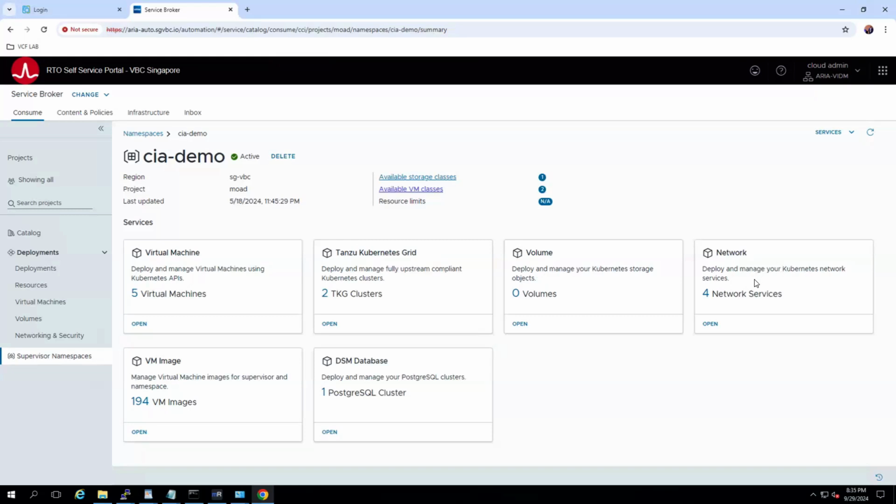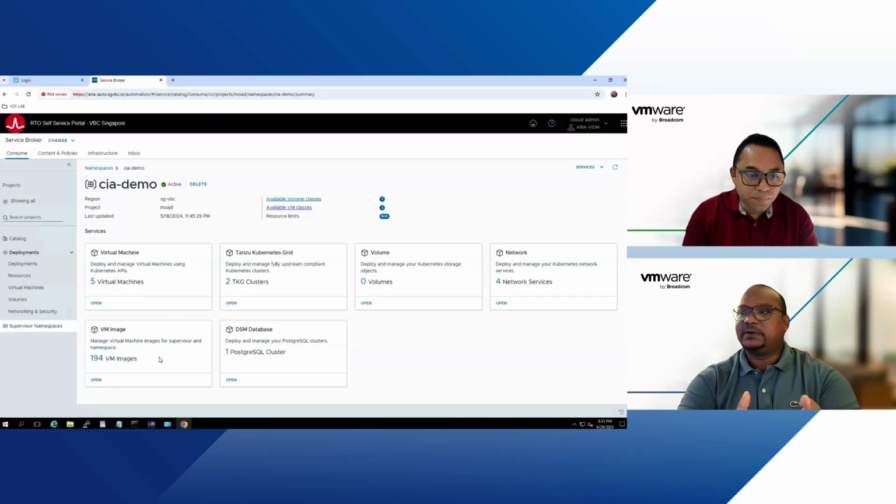You can also create the networks, like load balancers that you need for your web servers or for your TKG cluster. You can create those here as well. And you can leverage the VM images. The VM images could be for your virtual machine form factors, or images for your TKGS clusters and things like that. All the images can come in here. And then, as I mentioned, the database capabilities with CCI are now available as well. I'm going to touch base on this in the next episode, so hold your thoughts around this.